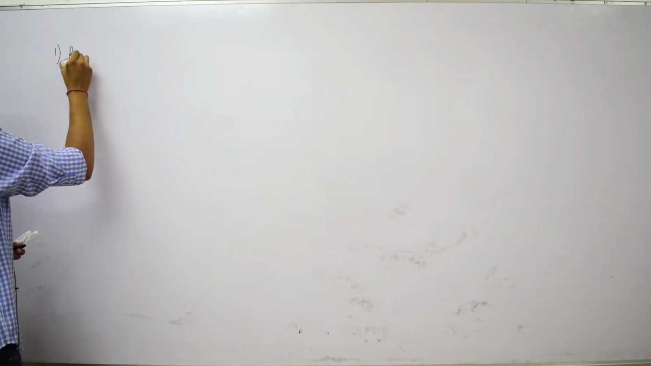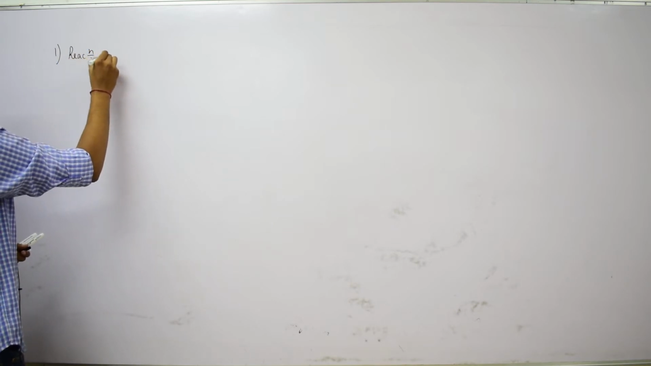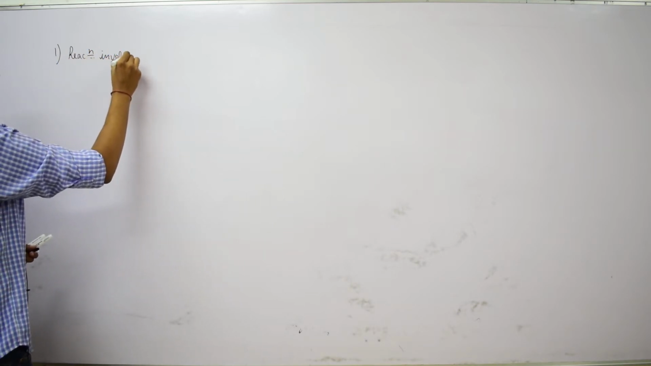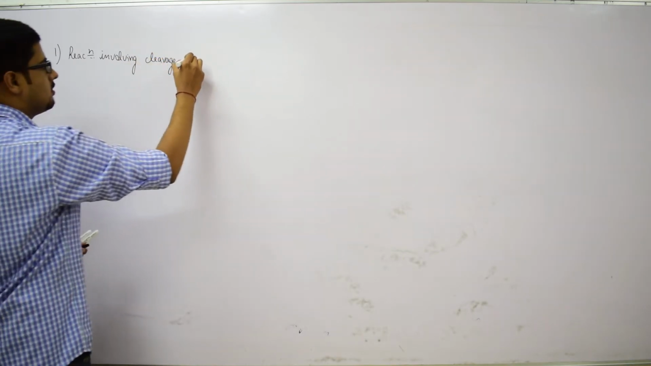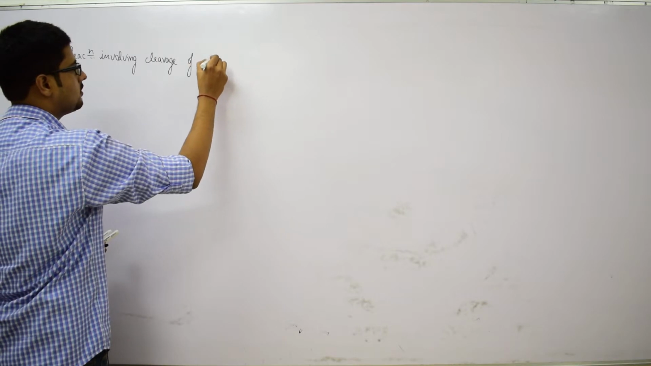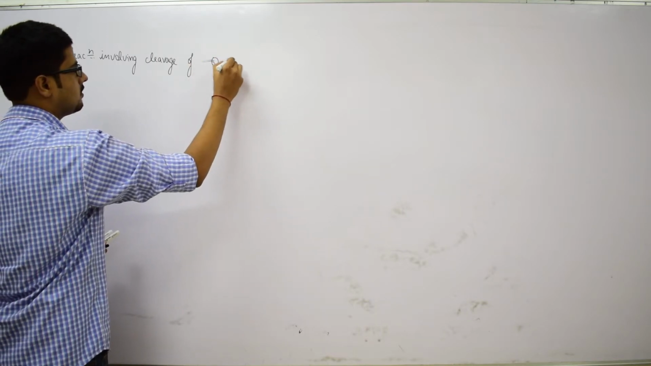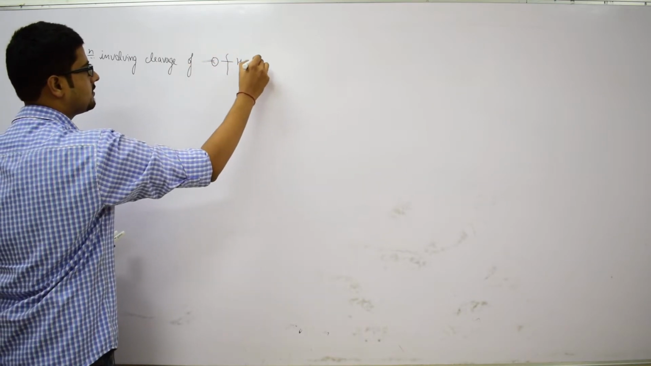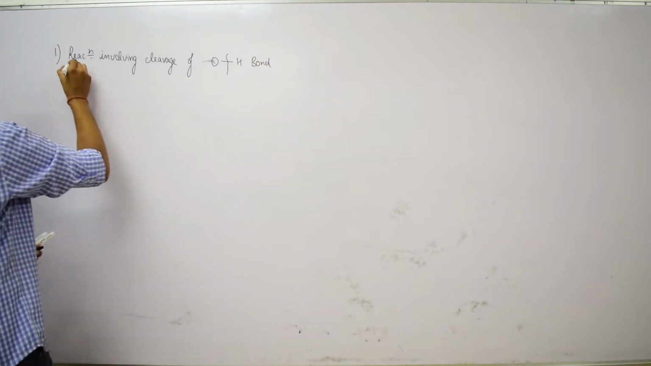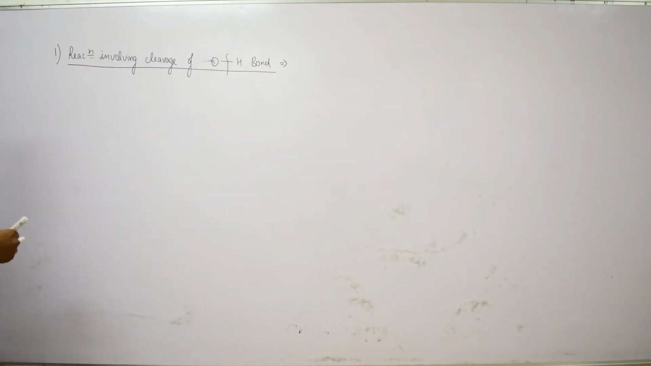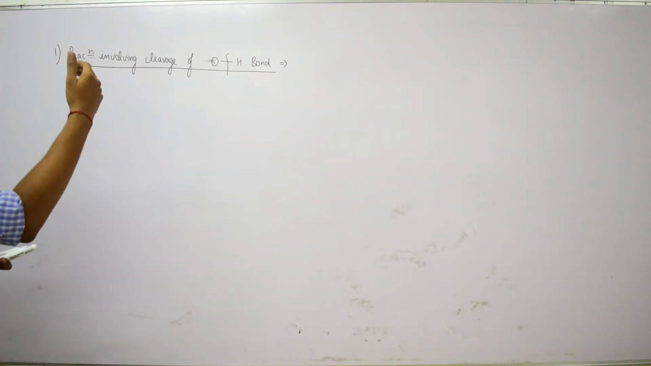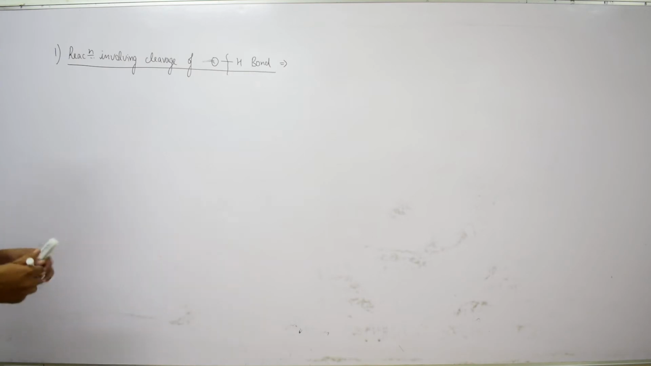Next, let us start from the first one. The first reaction category is reactions involving cleavage of the OH bond, that is, this bond will be cleaved. In this category we have to discuss 6 types of reactions. Already we have seen the flow chart of reactions.